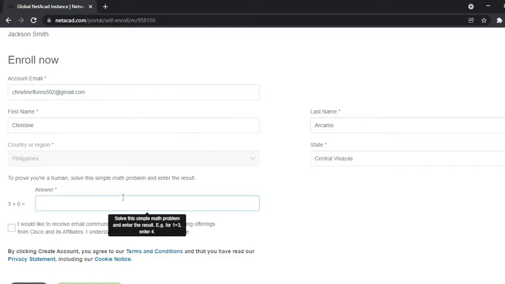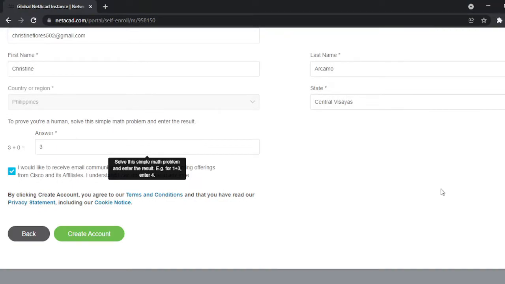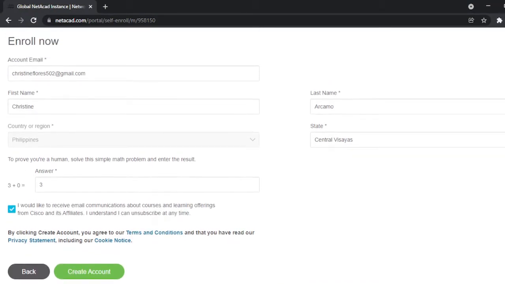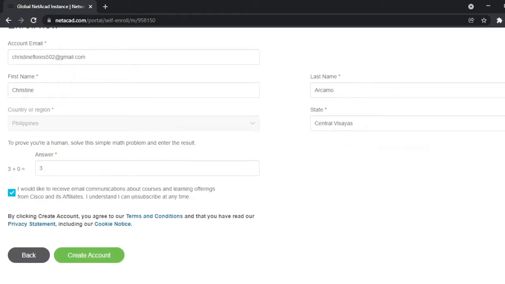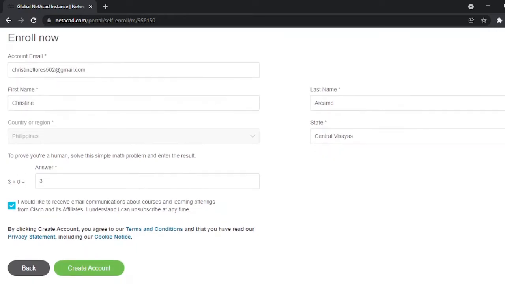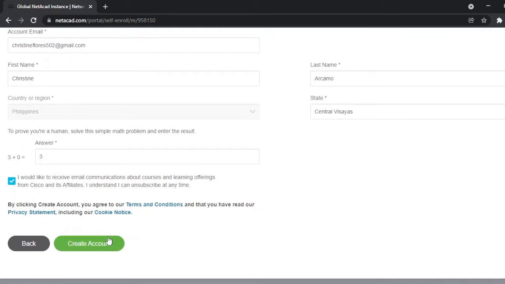Just fill up all of these forms so that you can proceed and download the Packet Tracer. After I fill up all the details on this page, we proceed to create account.